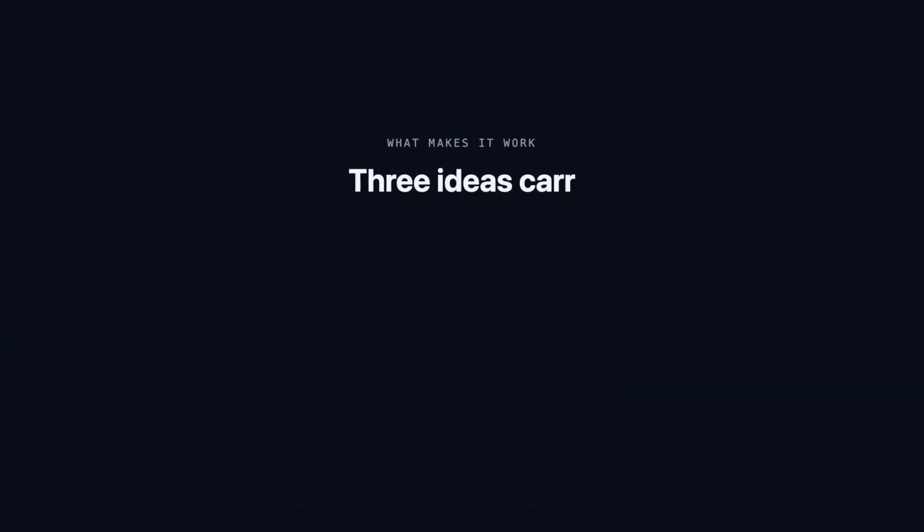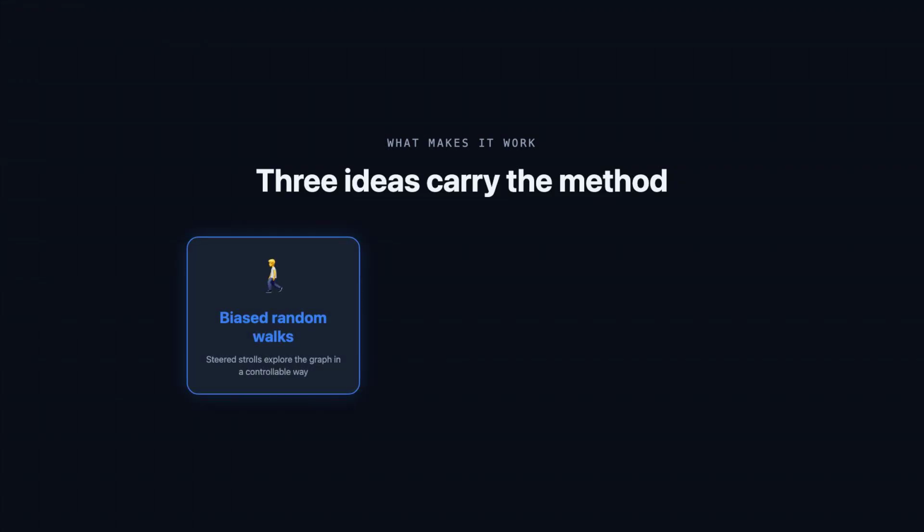Underneath the hood, 3 ideas do all the heavy lifting, so keep these in mind as the core of the method. First, biased random walks. Instead of wandering purely at random, the walk is steered, and that steering is the whole secret to controlling what kind of similarity the embeddings end up capturing across the graph.